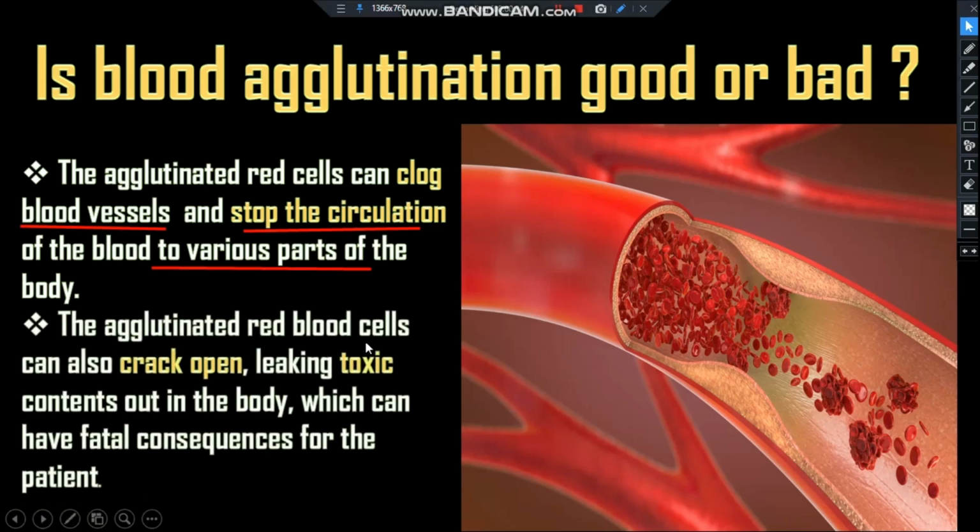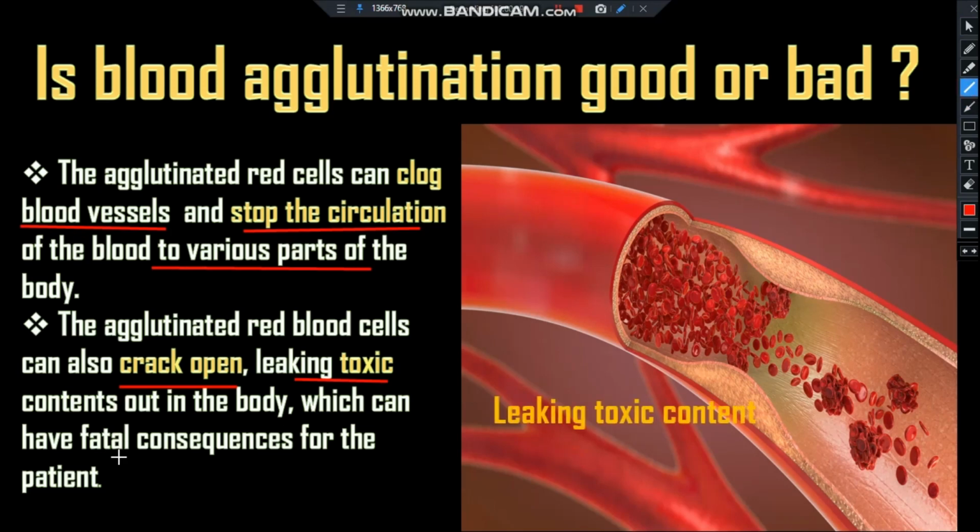And agglutinated RBC can also crack open and leak toxic content, which can have fatal consequences for the patient. So, blood agglutination is very dangerous for health and it is bad.